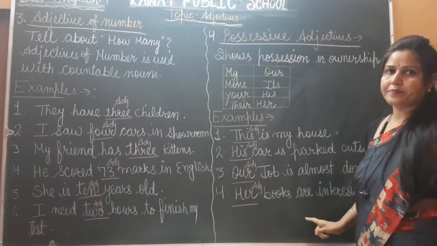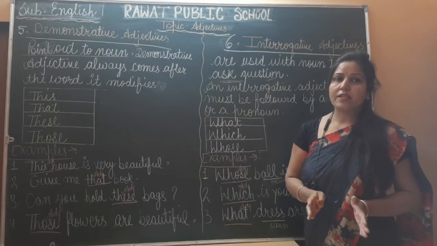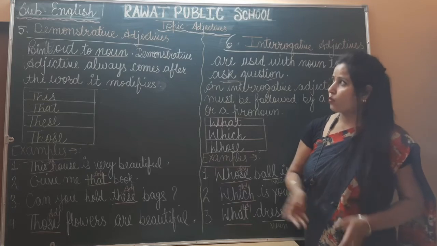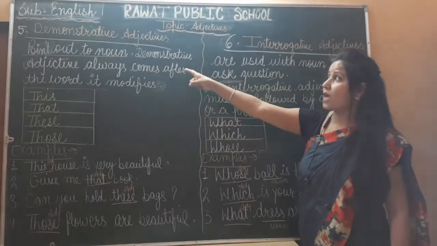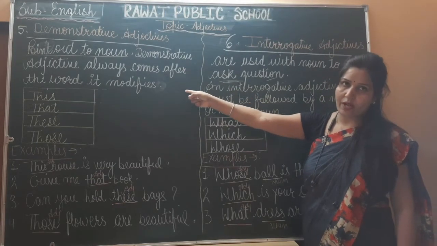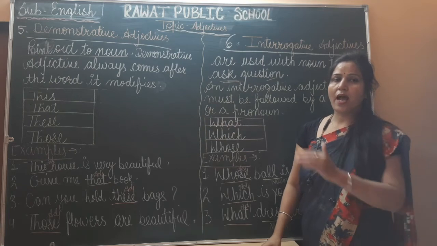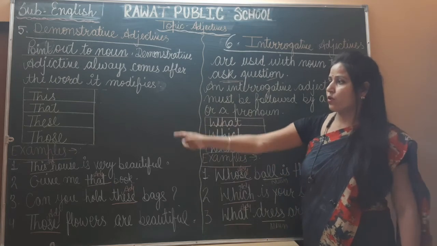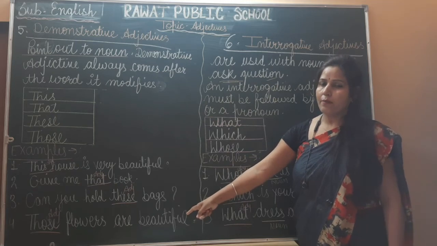Okay. Next kind of adjective is demonstrative adjective. Demonstrative adjective means it points out the noun. So it points out a noun, and a demonstrative adjective always comes before the word it modifies. These are examples of demonstrative adjective: this, that, these, those. With the help of these sentence examples, we will understand all demonstrative adjectives.